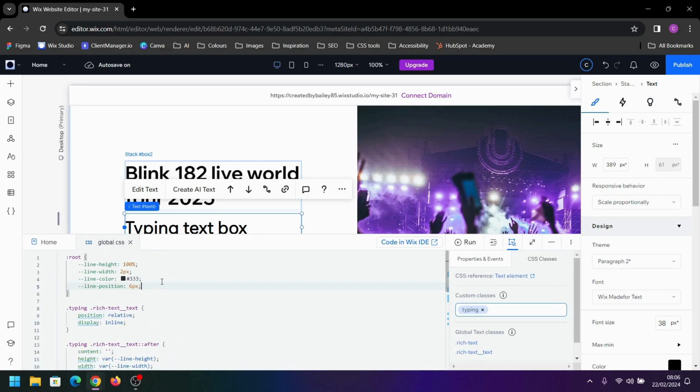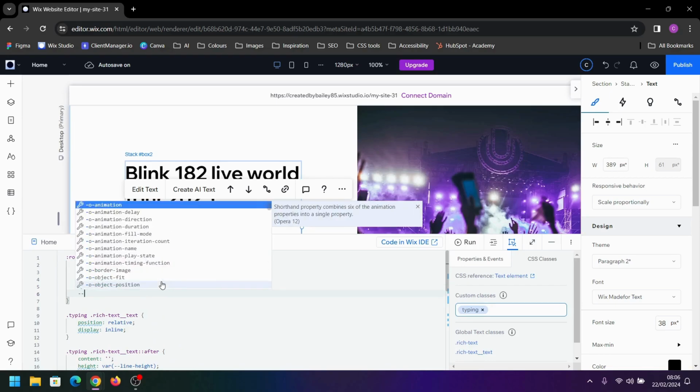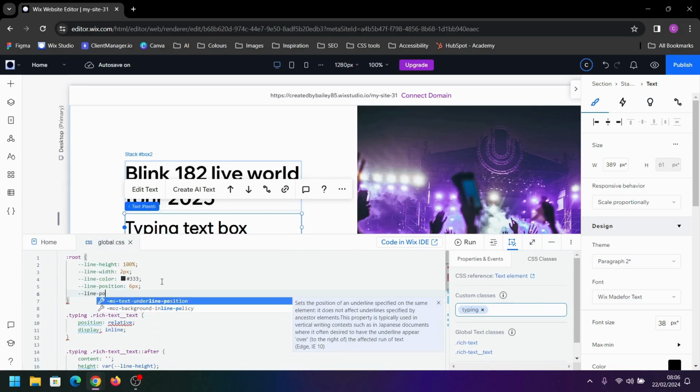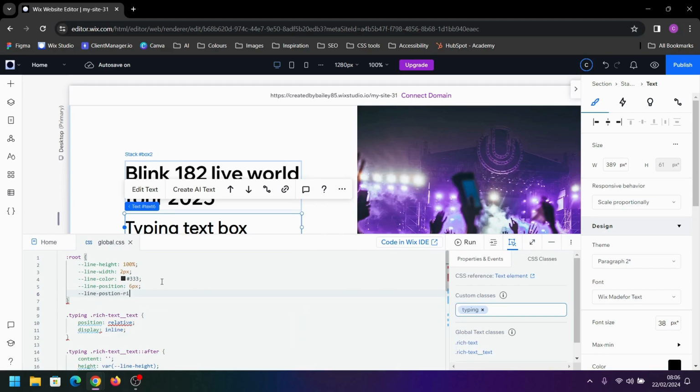We could put line position right, and then set that to -8 pixels. Missed the I there.